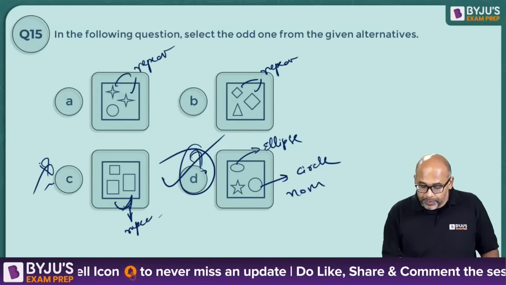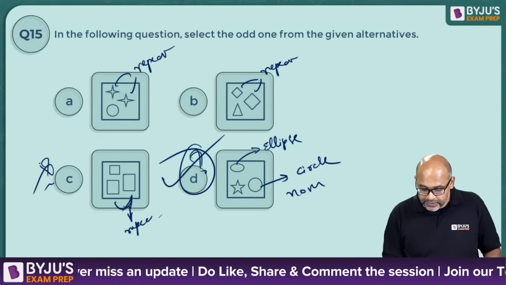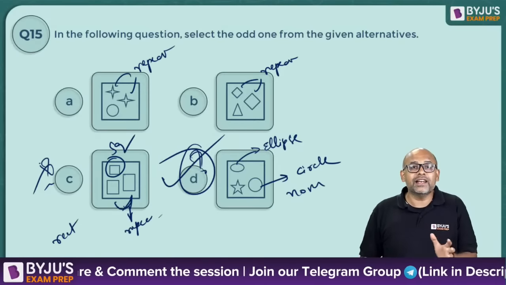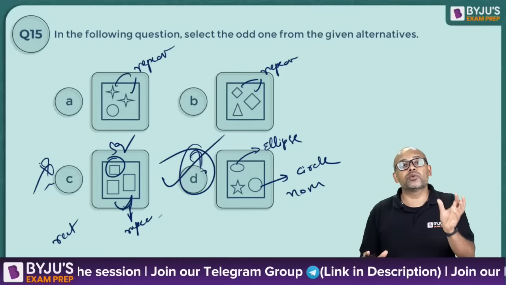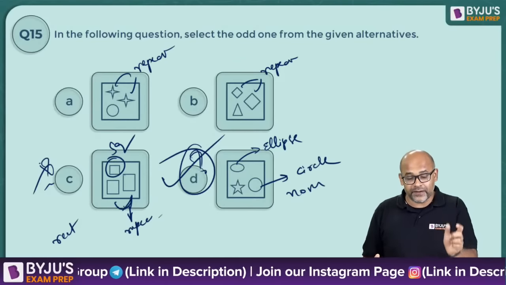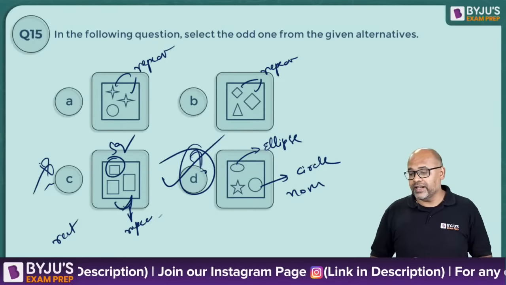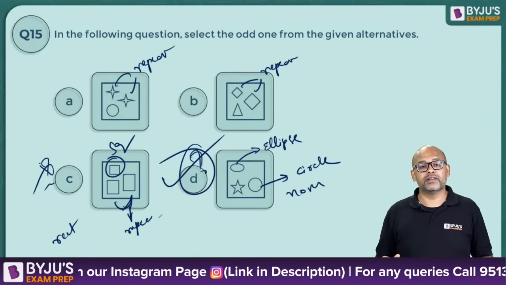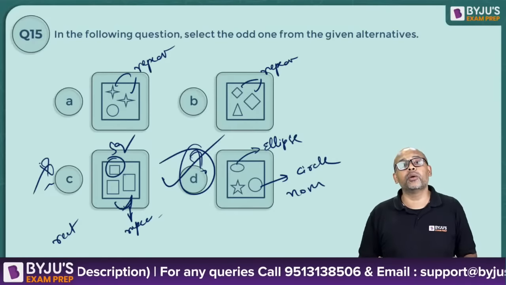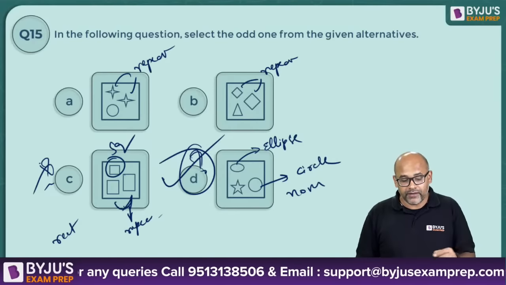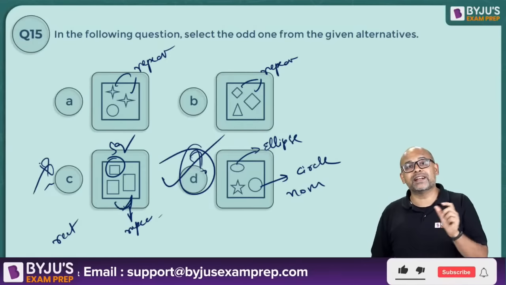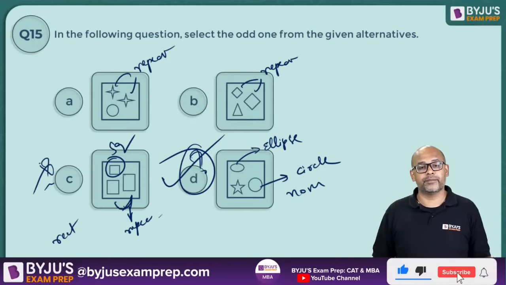Because these two are repeated, these are rectangles. And you have a square. So technically 2 rectangles and 1 square, a repeat of rectangle and a square, which is different. Whereas option D does not have a repeat. That is the reason why the correct answer is D. In fact, C will not be the answer, because in C you have a repeat and there is no problem because the repeat is a rectangle, the other figure is a square.